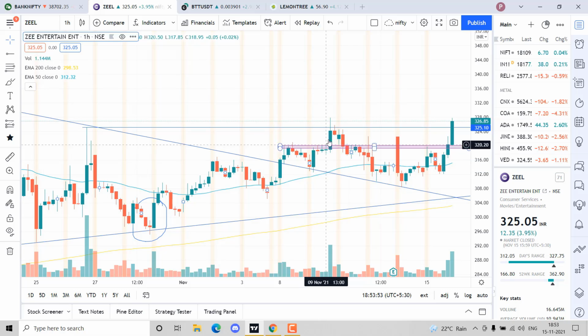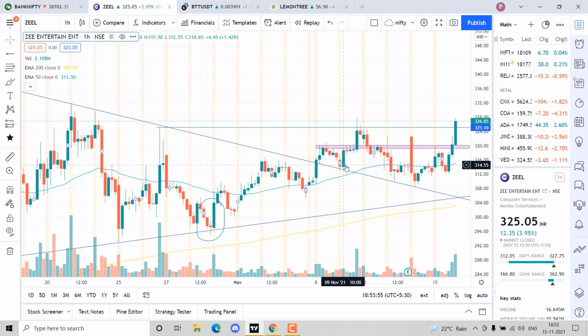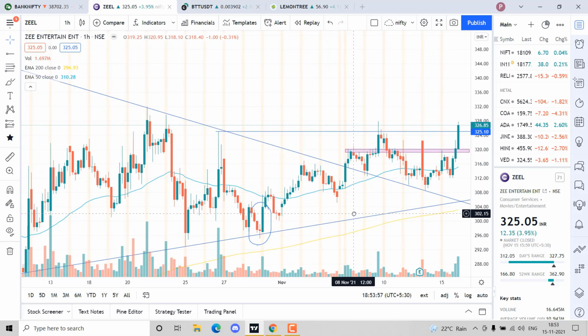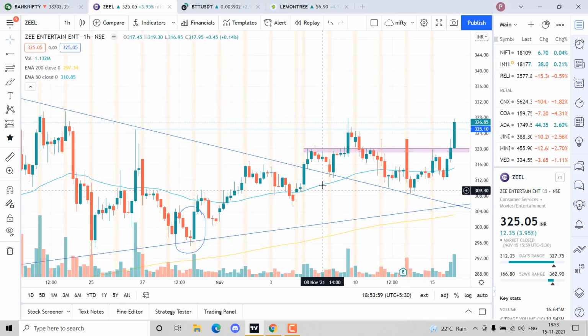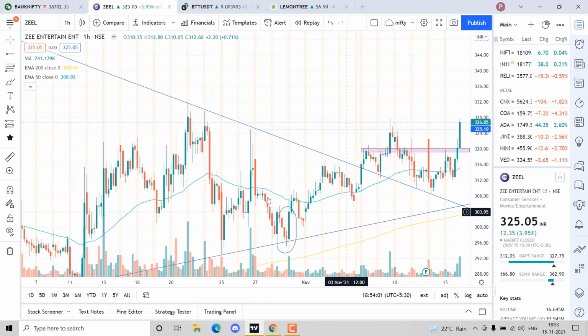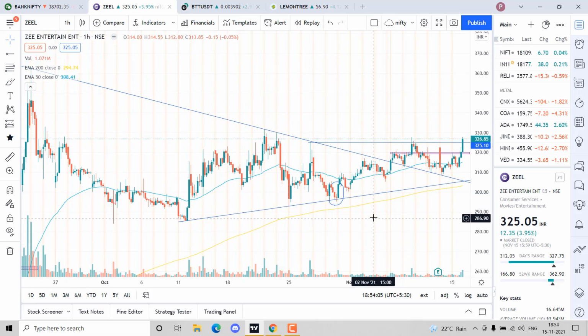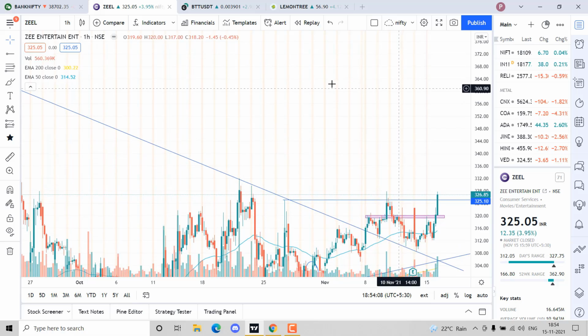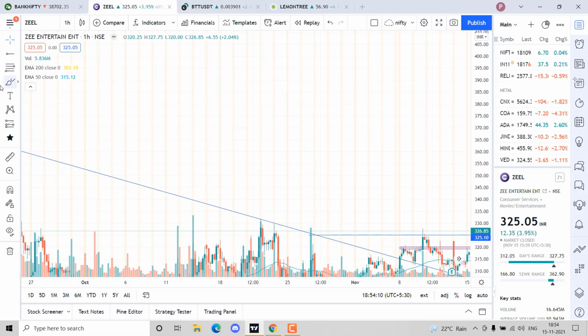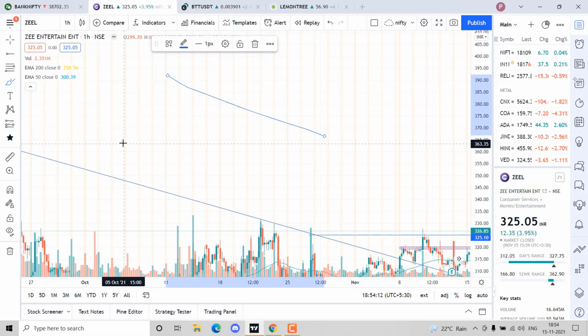So it's a nice 314 to 324 candle, a price movement, 10 points movement. It's a good trade. So this is a retest. And when it comes to support and resistance, one more concept is to always make sure that you wait for a retest, because you shouldn't enter blindly. See, suppose I have a pattern like this.